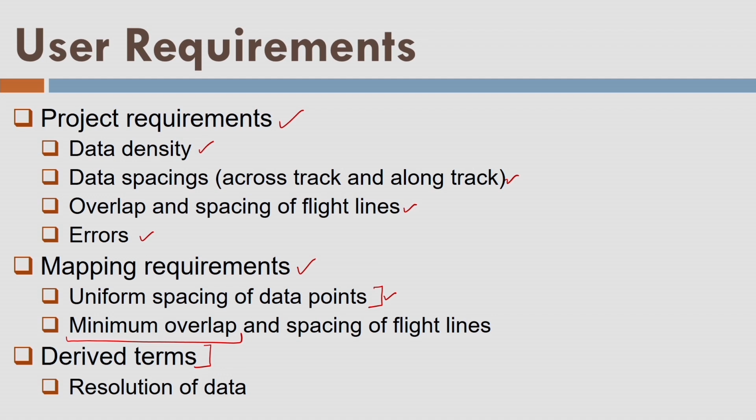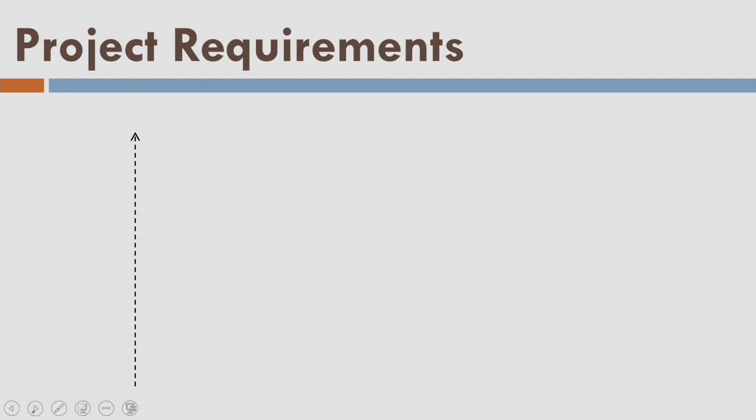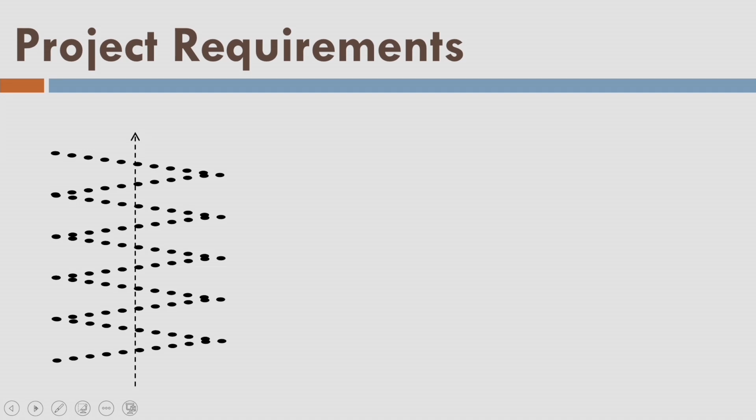So let us go into each and every term one by one. First of all, we'll go for the data density. Data density is going to tell us how much data is available in unit area. This is the flight line. We have acquired this data in 1 second. What does it mean? This is the swath across the flight line, and this is the speed of the aircraft.